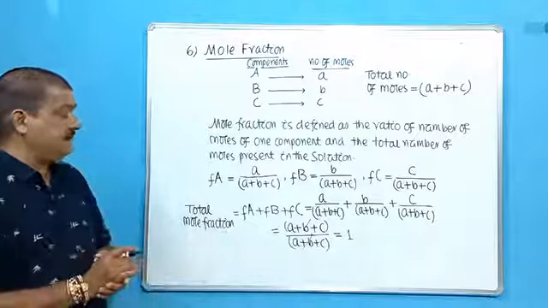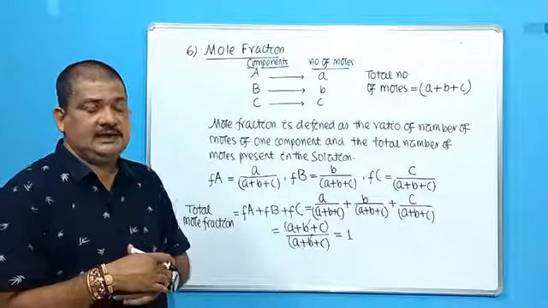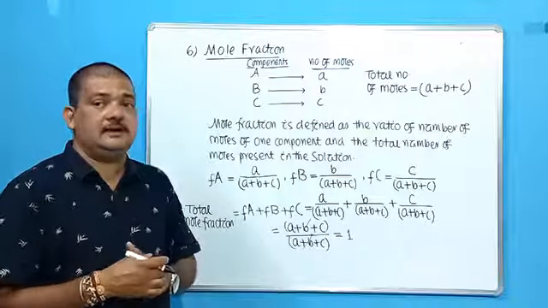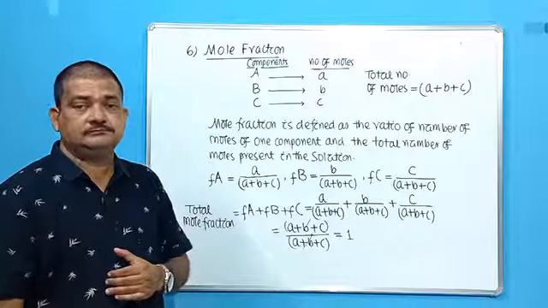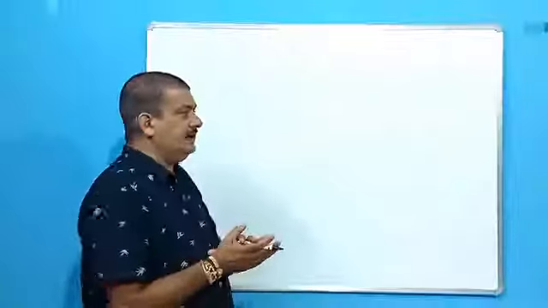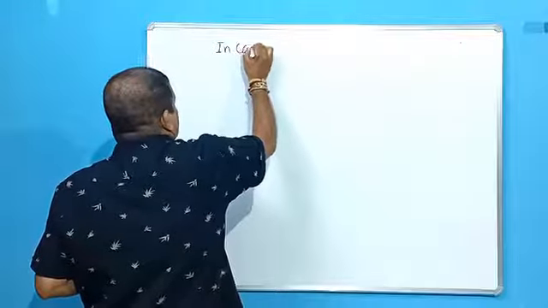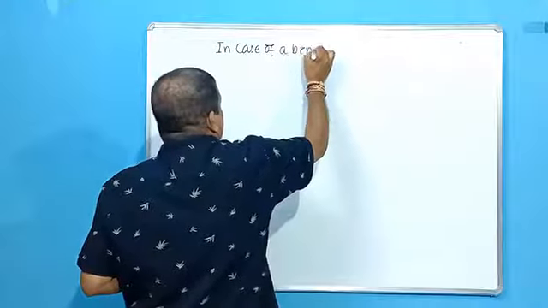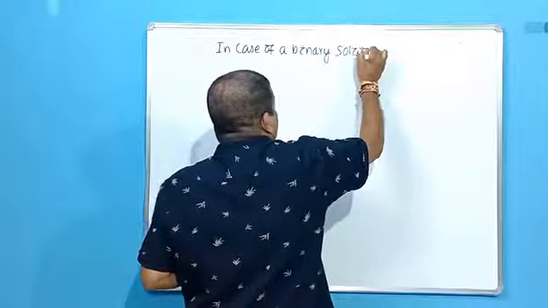Okay. So a binary solution contains two components. What are they? Solute and solvent. So let us see how to calculate the mole fraction of solute and solvent. As I told you, a binary solution means one which contains two components.